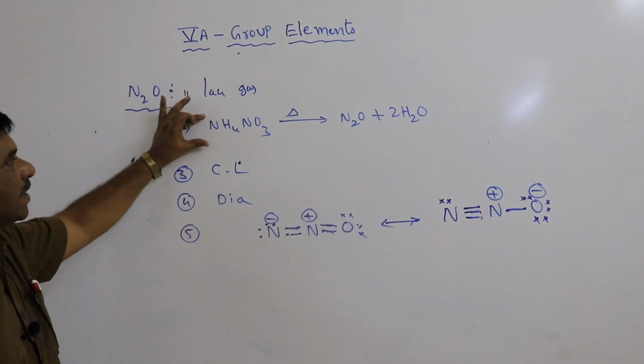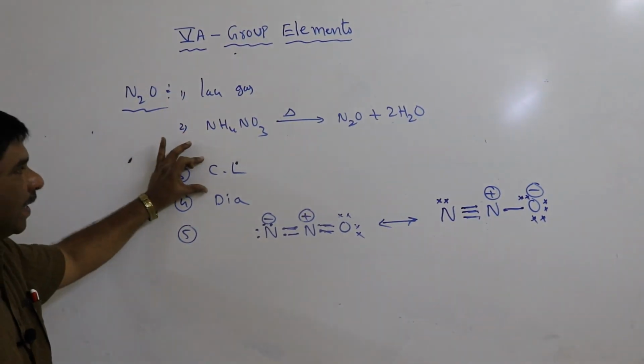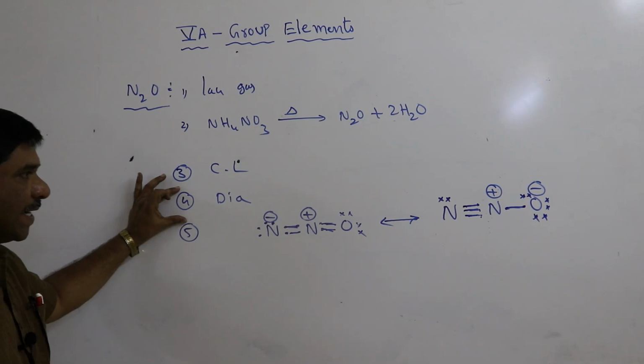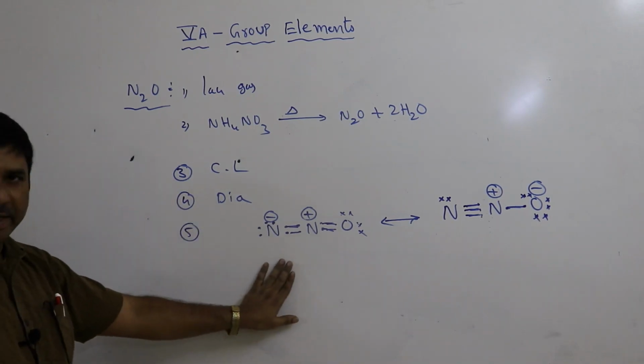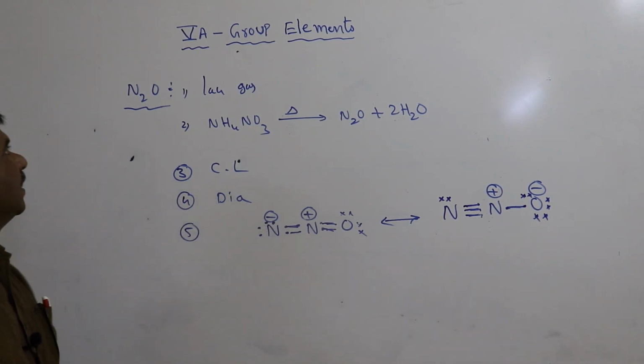Laughing gas is prepared from ammonium nitrate. It is a colorless gas. It has a diamagnetic property. It has a resonance structure. That is about nitrous oxide.